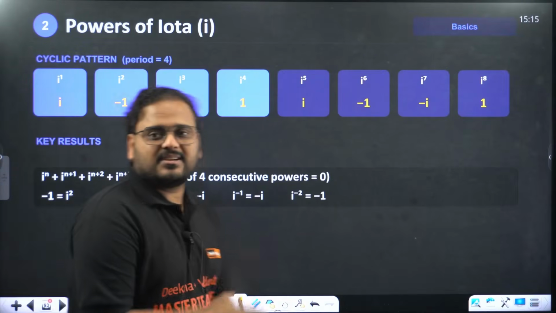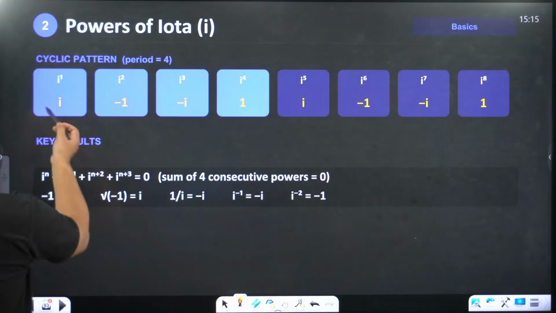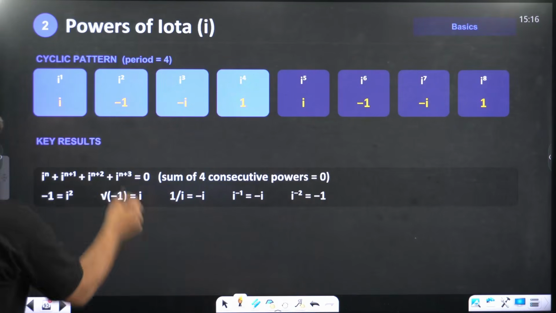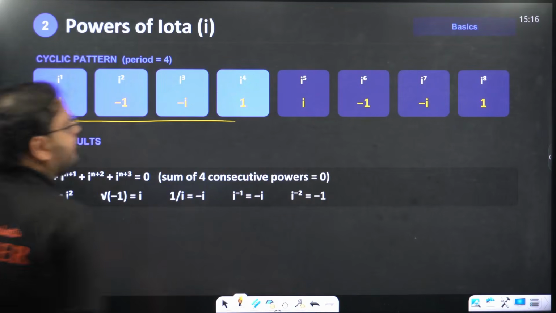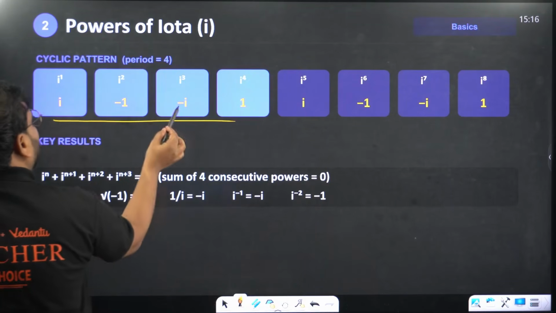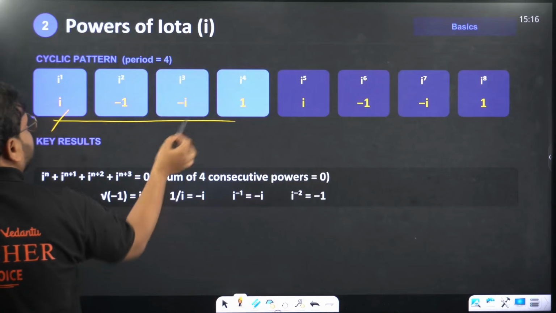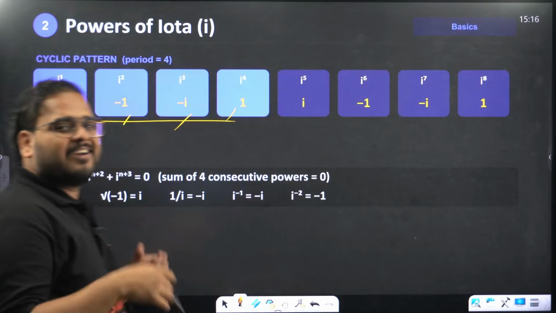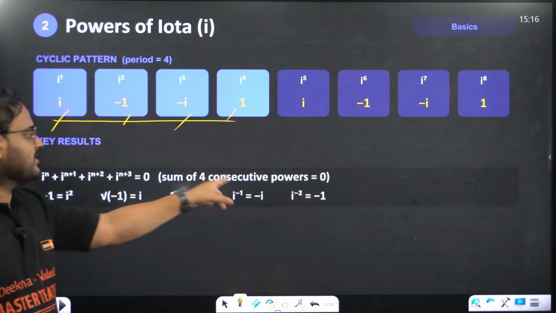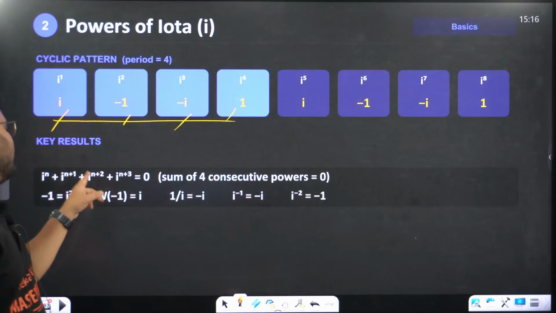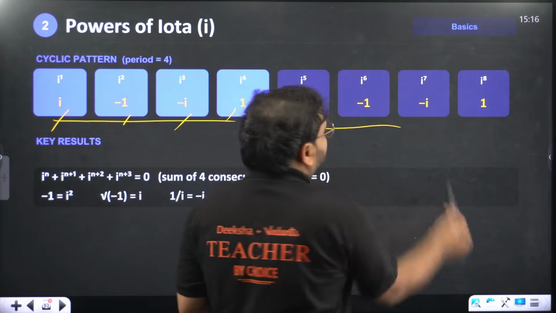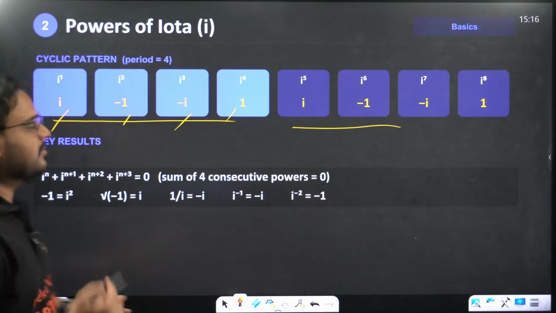These are some of the general forms of iota. I power 1 is I, I square is minus 1, I cube is minus I, and I power 4 is 1. One more thing is that if you add 4 consecutive powers of iota, you always have the answer 0. I and minus I will cancel, and this and this will also cancel. Sum of 4 consecutive powers is always 0: I power n plus I power n plus 1, n plus 2, n plus 3, always 0. Please remember the standard forms. You'll have some ease of solving questions on the MCQ side.